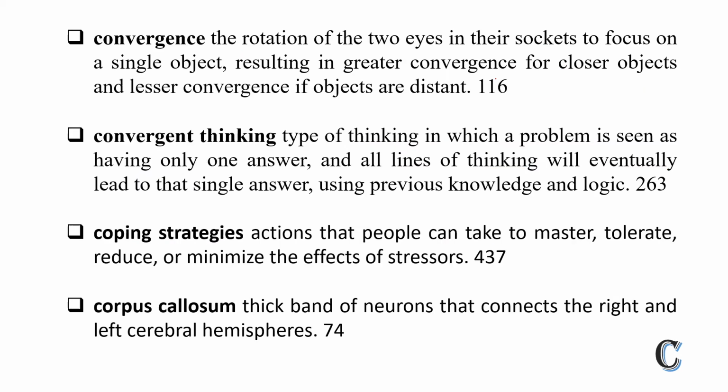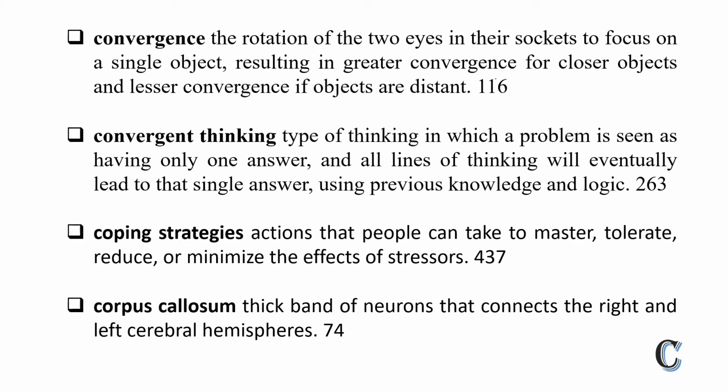Next is first convergence. What is convergence? Convergence is categorized under perception. Basically, it is one of the binocular cues. Monocular cues means a person is perceiving an object with only one eye, but binocular cues means a person is perceiving an object with two eyes.